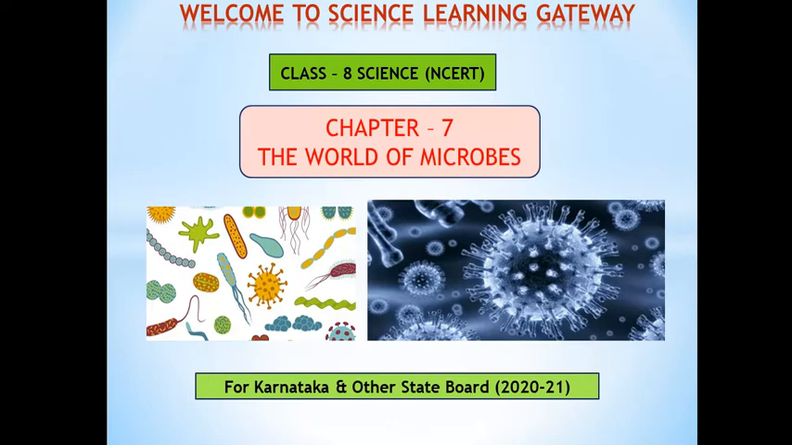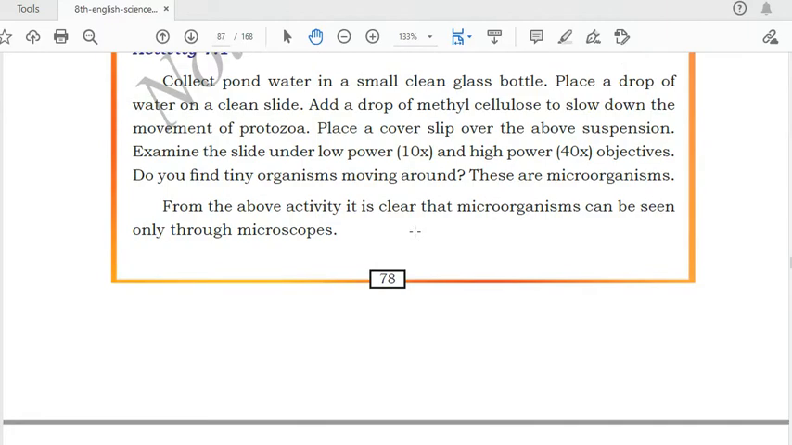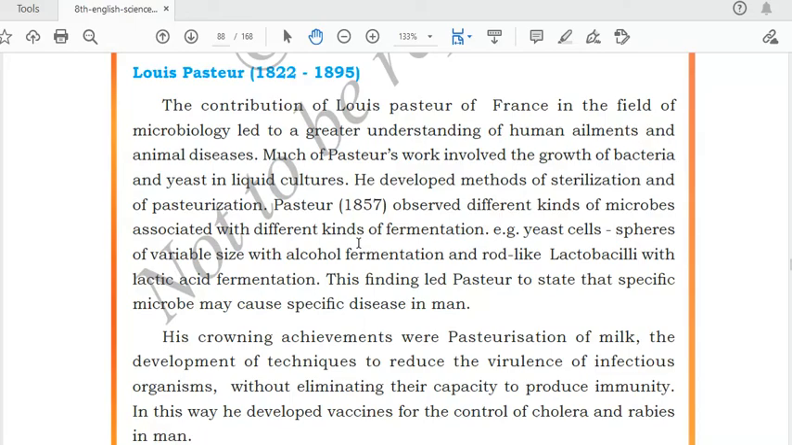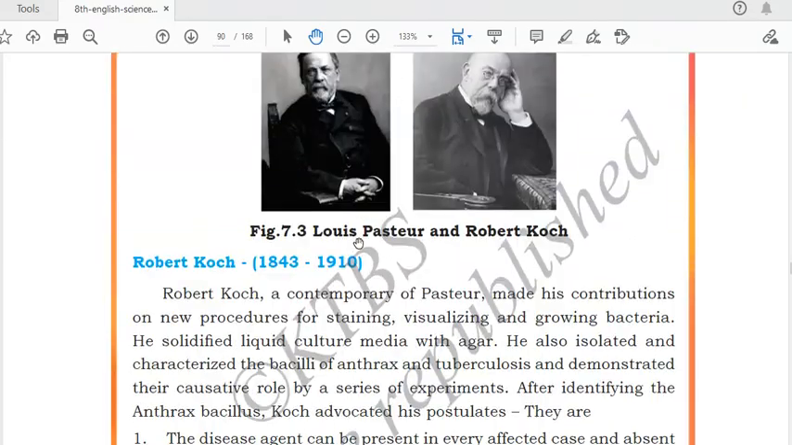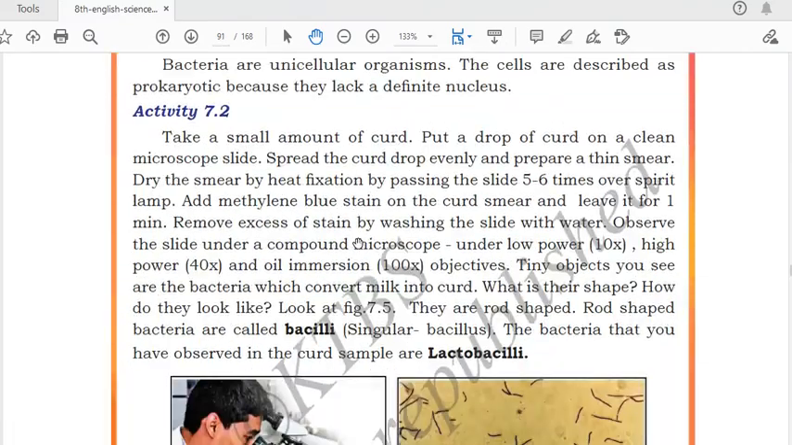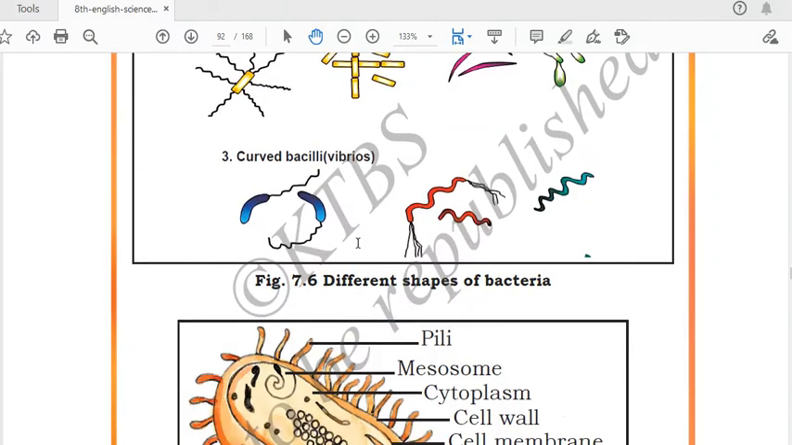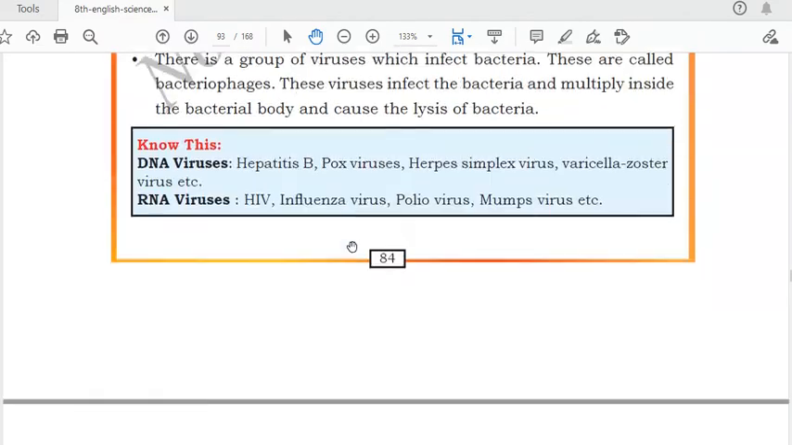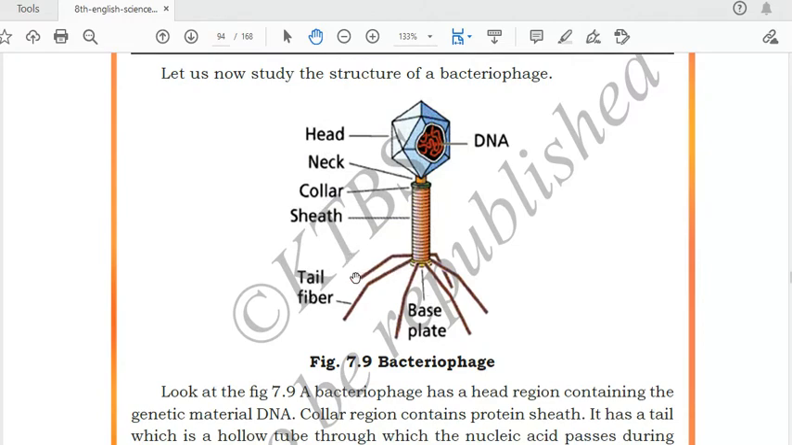So let's move our discussion with this chapter, the world of microbes. In this chapter, basically we have read about the microbes, about the bacteria and viruses. Our next topic will be protozoa. About Louis Pasteur we have read, the swan neck flask experiment. Then the next scientist was Robert Koch, about whom we have also read in this chapter. Then we have read about bacteria and its 4 shapes. Bacterial cell we have read, and about viruses also we have read. Next, our next topic is bacteriophage. It is a type of virus which infects bacteria.